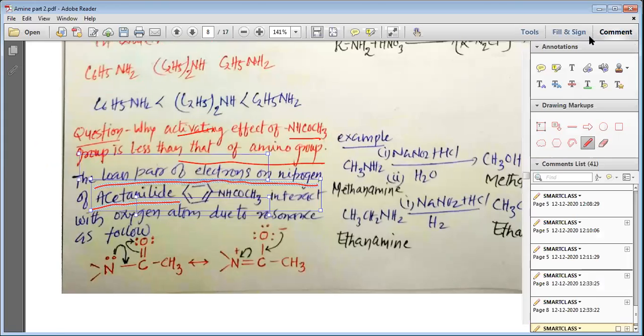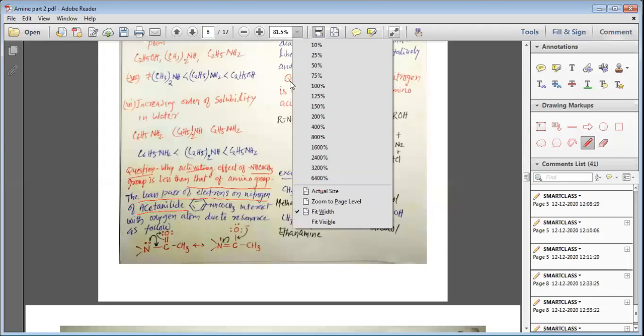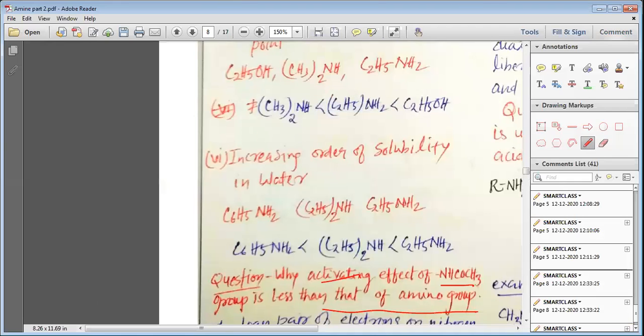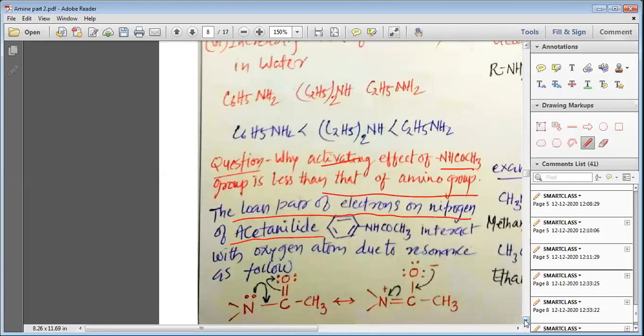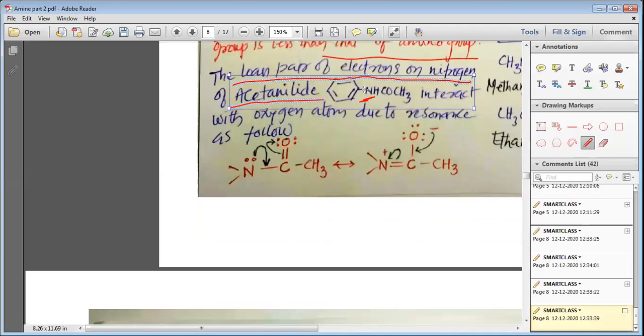So the lone pair present on the nitrogen of NHCOCH3, this nitrogen I am talking about, interacts with the oxygen atom due to resonance as follows.